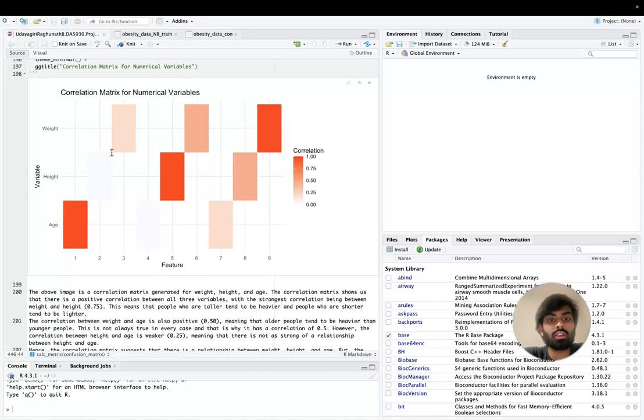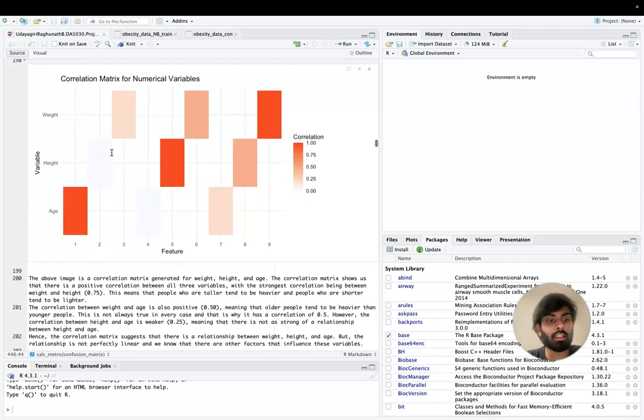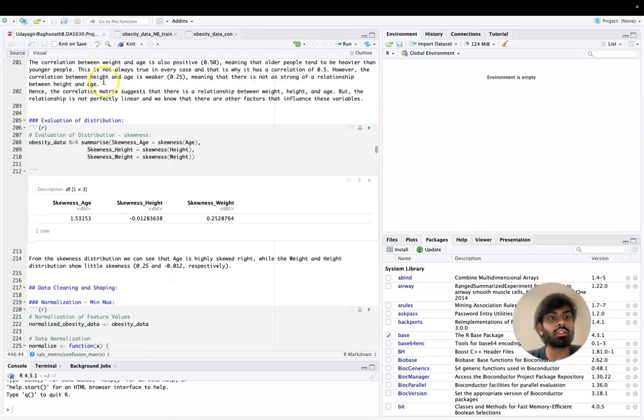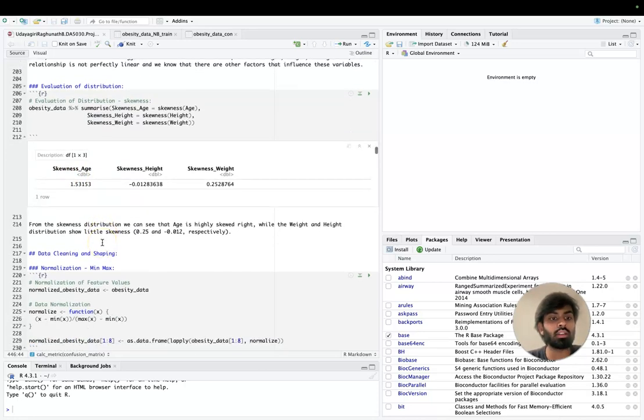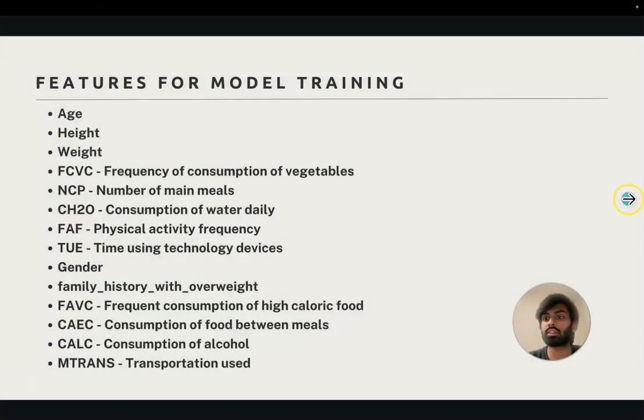The weight and age also have a positive correlation, not as strong, which means that older people tend to be heavier. And based on the skewness, we saw this age distribution had a very high skewness of over 1, nearly 1.53, and therefore this had to be transformed, which we'll come to next here.